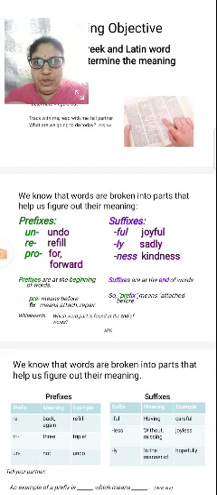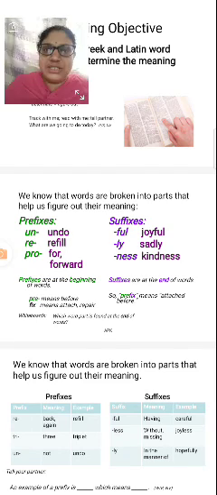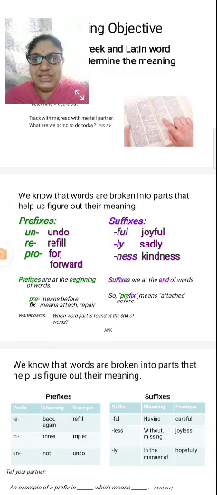Prefixes are kept at the beginning of the word and suffixes are at the end of the word. Prefix: pre means before, fix means attach. So prefix means attached before.